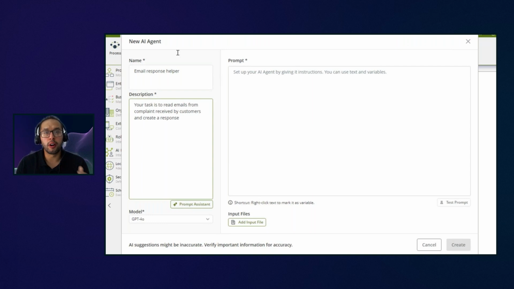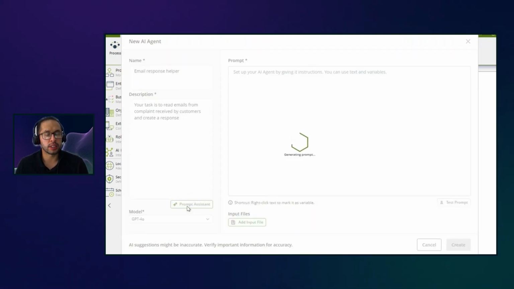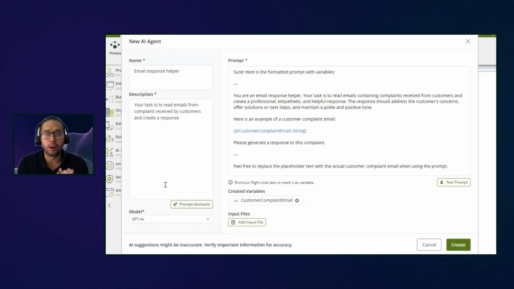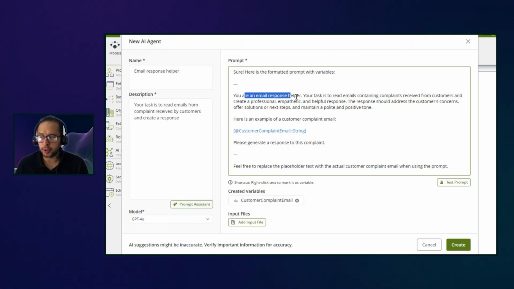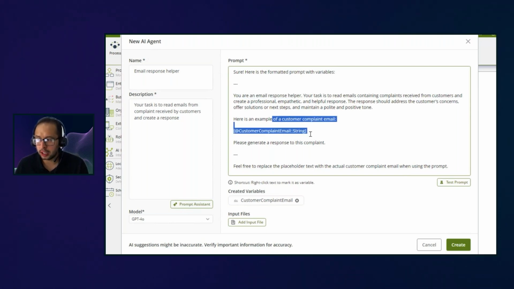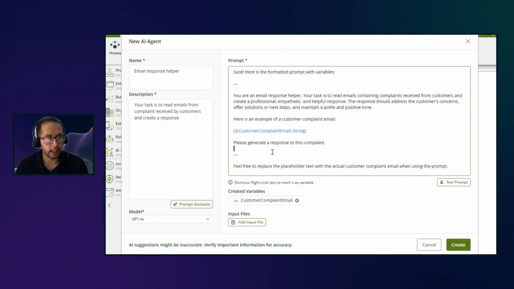So now our copilot is going to take the information about the title and the description that you just add, and it is going to create automatically one prompt following all the best practices with all the information that you just got here. So take a look that now our new agent is going to have all this information. So it's like you are an email response helper, so it gives automatically the context, so it knows what to do. You need to read this information. This is the complaint email that you are receiving, and then you just need to create one response of that.